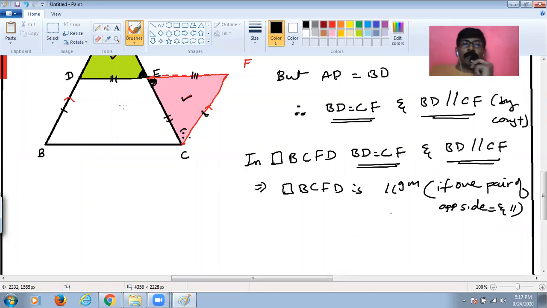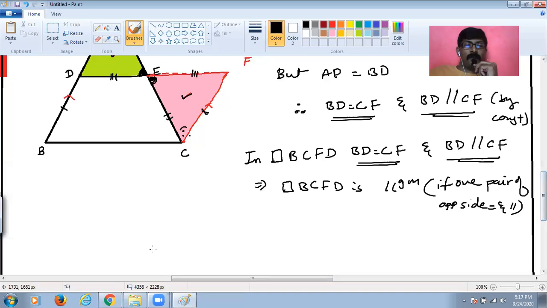Now students, understand, if we prove BCFD is a parallelogram, then we say that DF is equal to BC, because opposite sides of a parallelogram have to be equal, as well as parallel. Therefore, BC is equal to DF and BC is parallel to DF, isn't it?